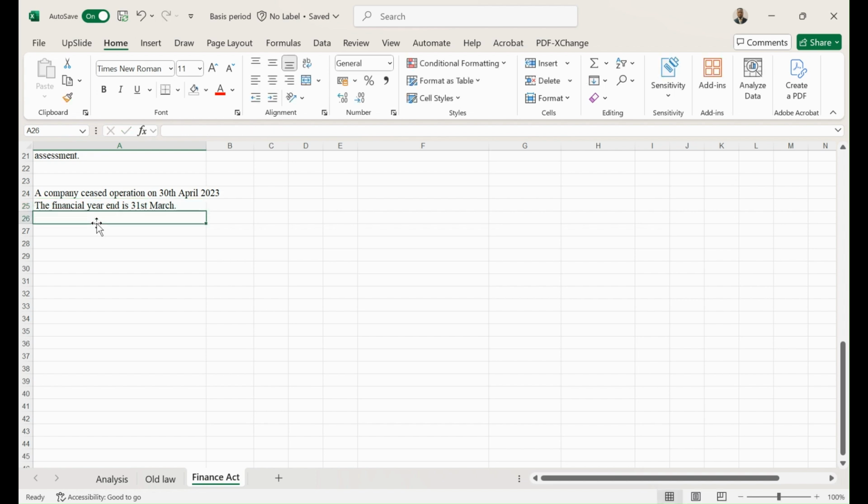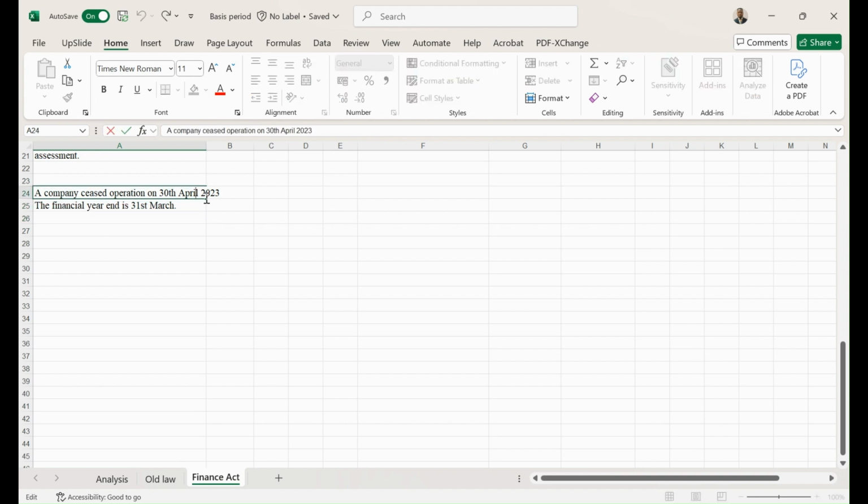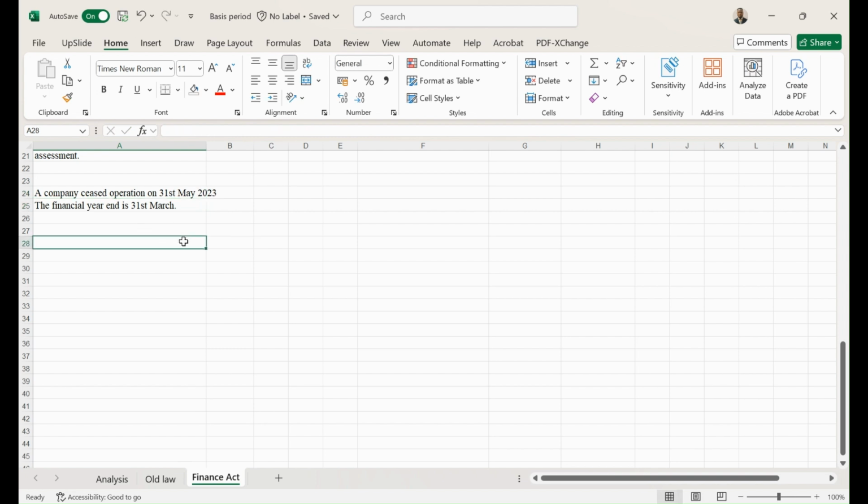And the company ceased operation on 30th April 2023. Or let's even have it as 31st May, so let's say 31st May 2023. All right, that sounds better.